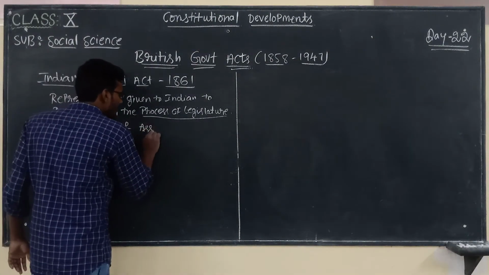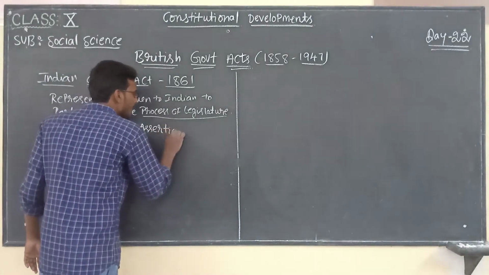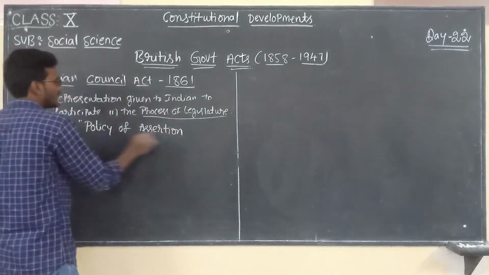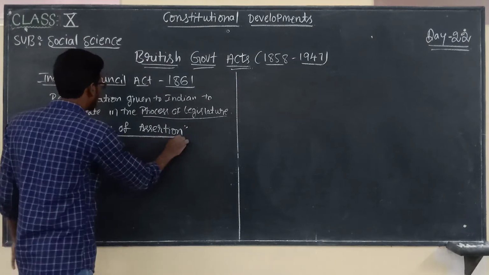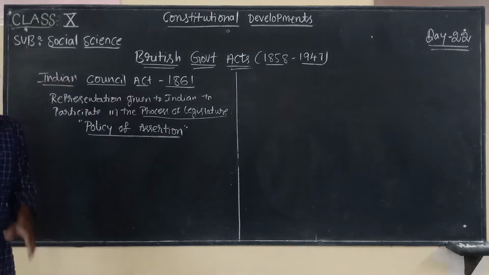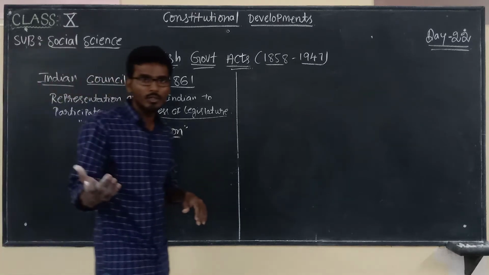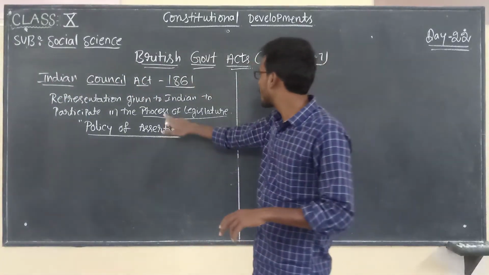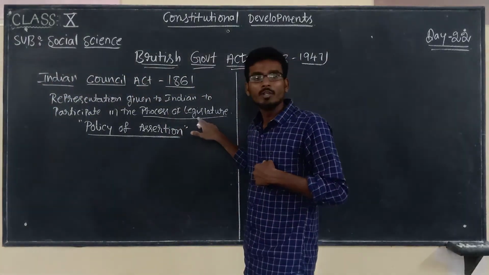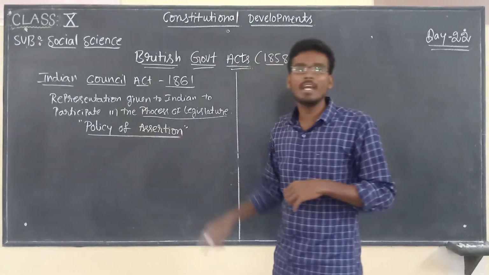A very important concept. What is meant by the policy of association? You have to write: the British government, for the first time, allowed Indians to participate in the process of legislature. So that is known as the policy of association.